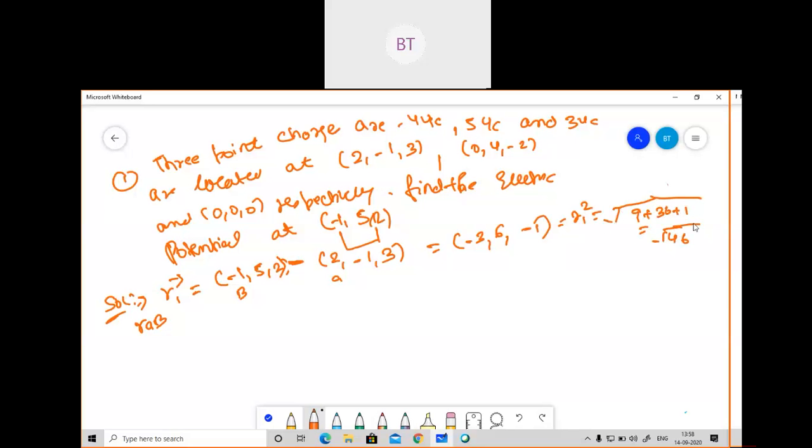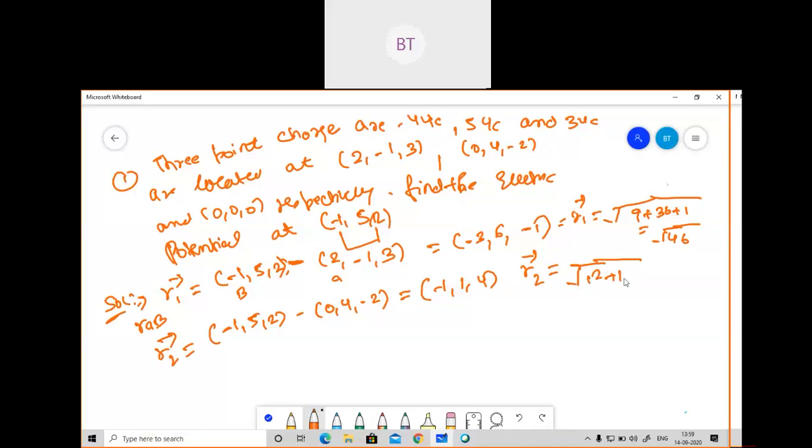This is the R1 vector. If you go for the R2 vector, what will you do? For the R2 vector, our final position is given as -1, 5, 2, and from where we want to move: from 0, 4, -2 to this position. So we'll write here 0, 4, -2. If you subtract those values, you will get -1, 1, 4. So basically this is not squared; this is R1 only, the R1 modulus I have taken. So what will I write for R2? For R2, I'll write here 1 squared plus 1 plus 16. If you calculate, what will you get here?